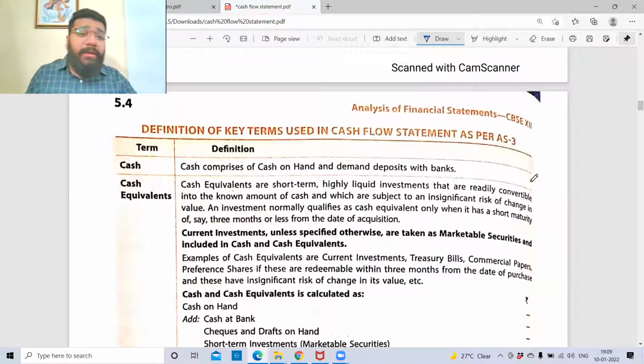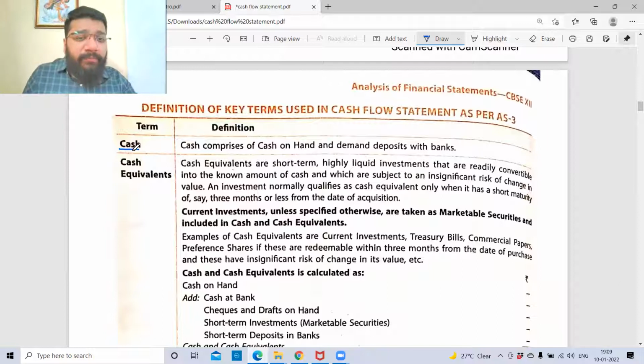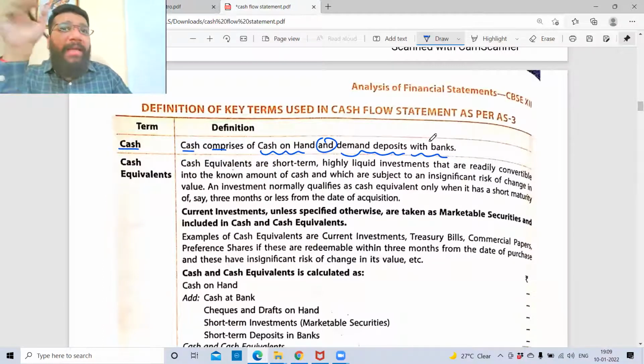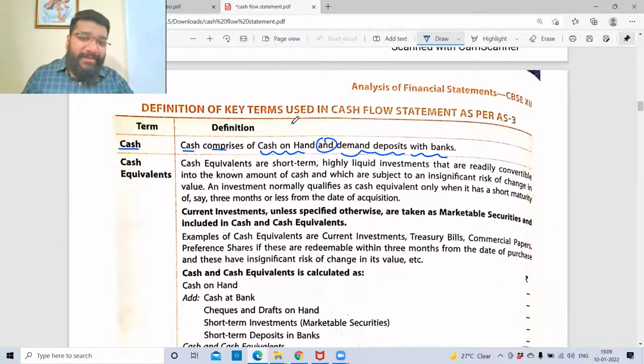Now, there are certain important key terms that you need to understand. Only if you know what they are, you'll be able to do the entire chapter. First one is cash. Cash comprises cash in hand and demand deposit with bank. Cash means hard cash. All of you know money, 2000 notes, 500 notes, which got introduced after the old notes were banned. That is cash in hand, and demand deposit with bank.